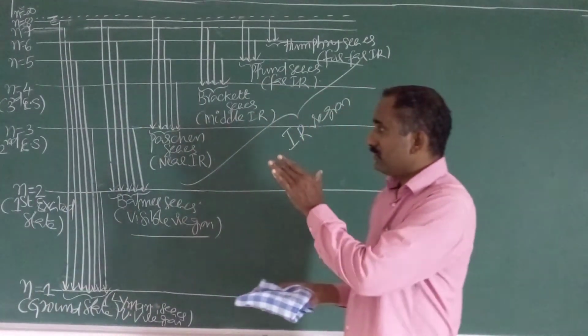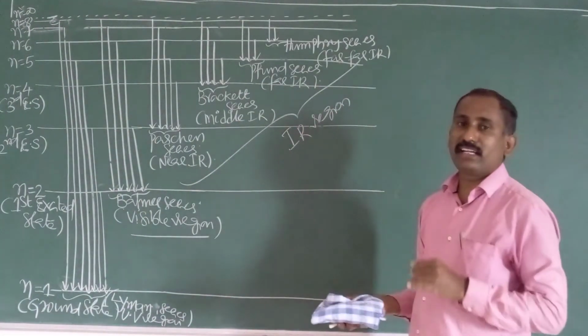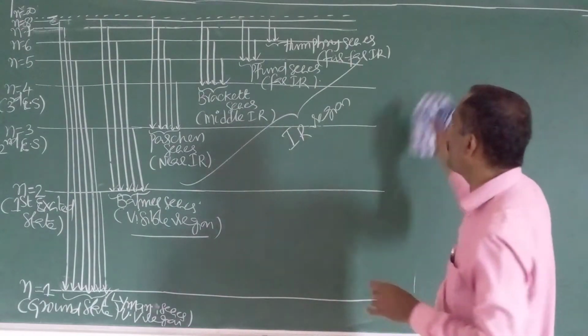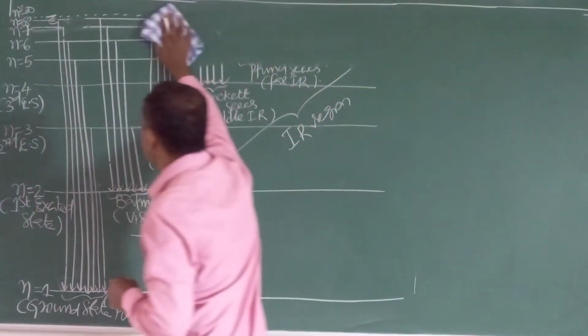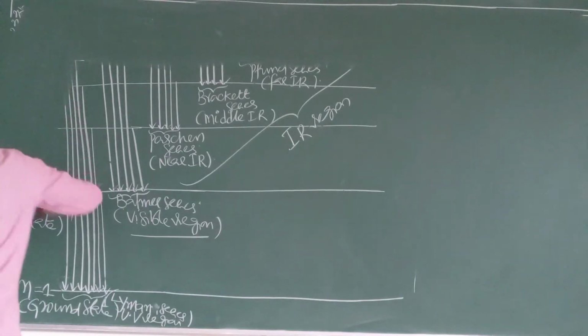So this energy level diagram we draw just for understanding purposes. Instead of this energy level diagram, now I will give a tabular form that you should remember, which is very important for objective exams, important only for PU.